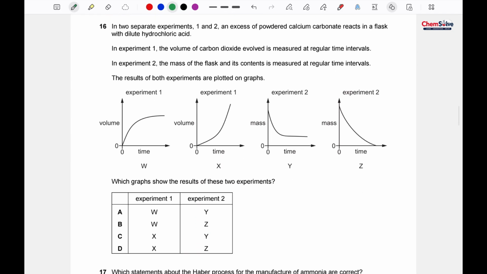Question number 16. In two separate experiments, 1 and 2, excess powdered calcium carbonate reacted in a flask with dilute hydrochloric acid. Okay, let's write down the equation first. Calcium carbonate is reacting with HCl and it is producing CaCl2, water of course, and carbon dioxide gas.